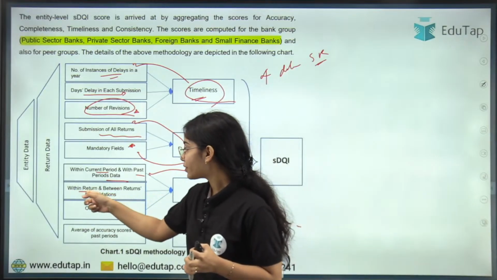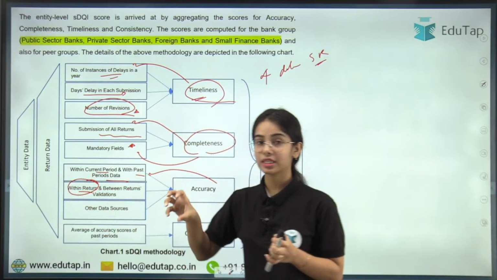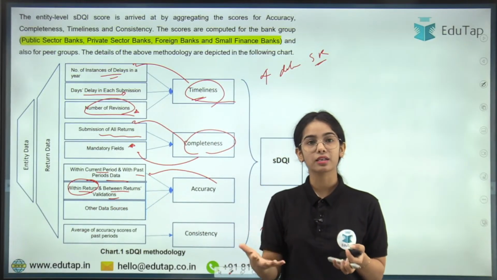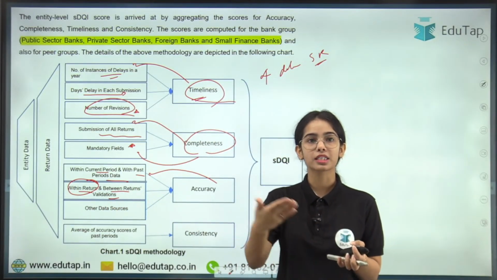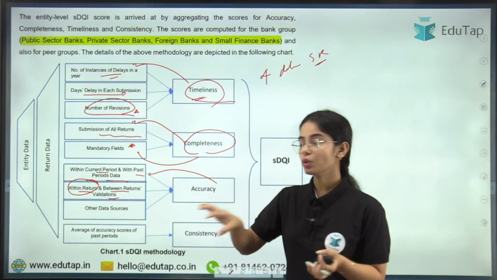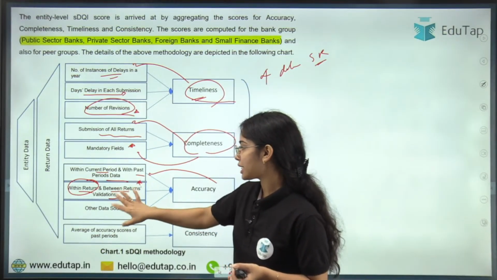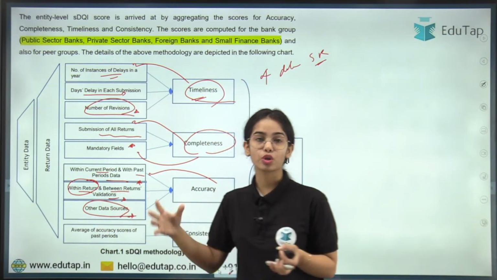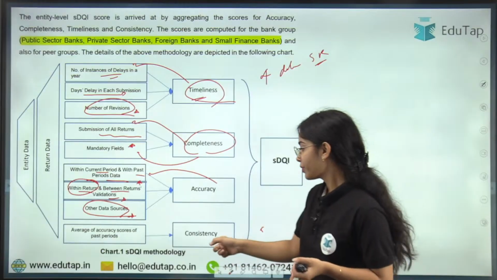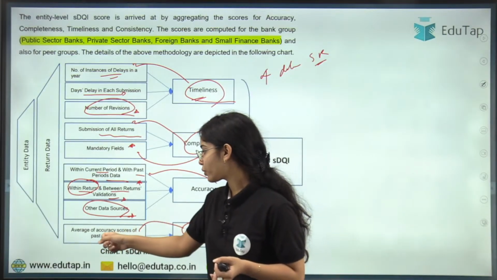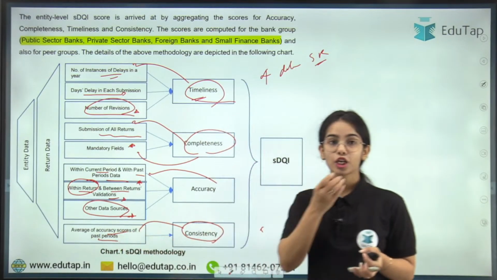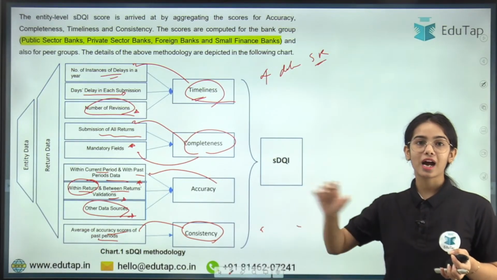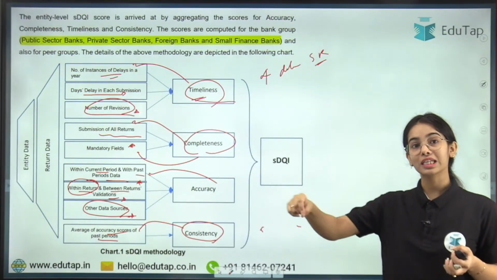Okay, within returns, within each submission return, what is the accuracy, as well as between-returns validation. So validation also happens, that whenever the bank is giving the data, it has to be cross checked. So between-returns validations, it is checked how much accuracy is there. Other data sources: through other data sources also accuracy is checked. Okay, consistency. Now, the average of accuracy scores of past periods. So consistency is checked in the quarterly data, whether the quarterly data have consistent data quality and whether they have the consistency.